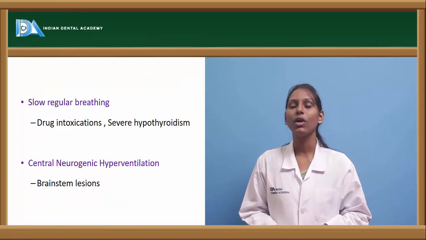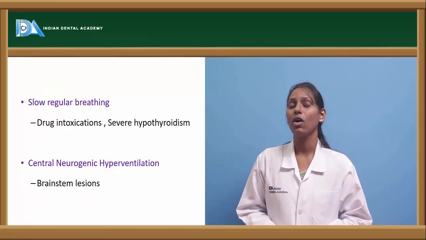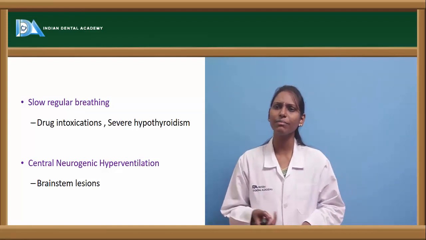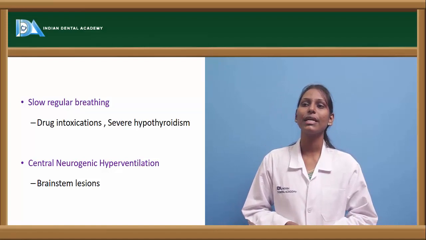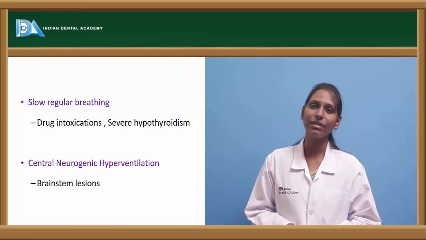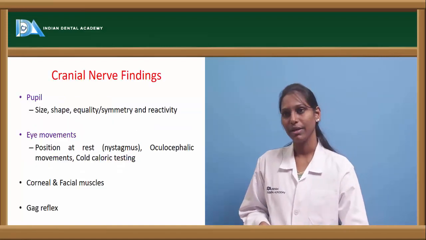Next we have something called slow and regular breathing. This is because of any intoxication of drugs or severe hypothyroidism. And we have something called central neurogenic hyperventilation. The central neurogenic hyperventilation breathing is very rapid and deep, and it is because of any brainstem lesions.